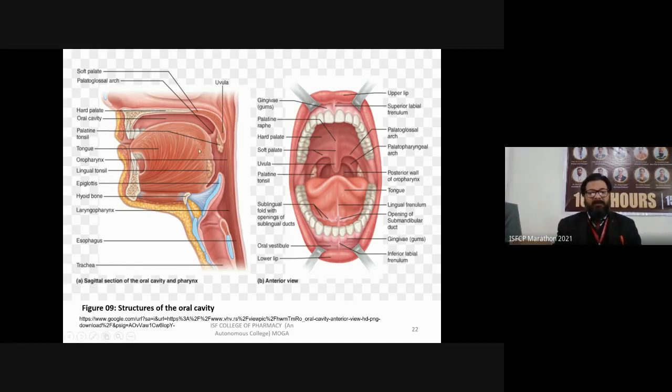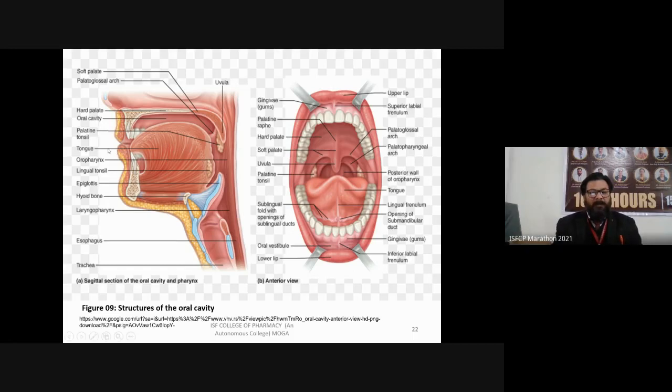Here you can see this is the opening of your mouth. This is your tongue. This is a very dense and very wide structure in your mouth.